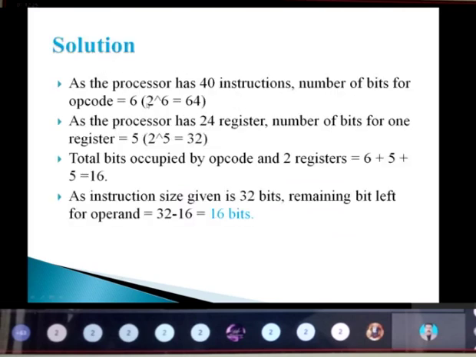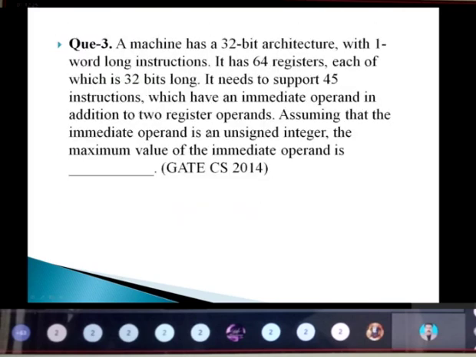So next is the same thing, based on this type 2. I have this question 3. Here also the same 32-bit architecture and one word long instruction, and it has 64 registers, each 32-bit long, and it needs to support 45 instructions which have an immediate operand in addition to these two register operands. We are going to assume the immediate operand is an unsigned integer, and I need to calculate the maximum value of the immediate operand here. This question was asked in GATE 2014, in computer science.